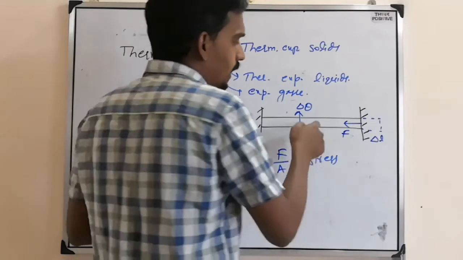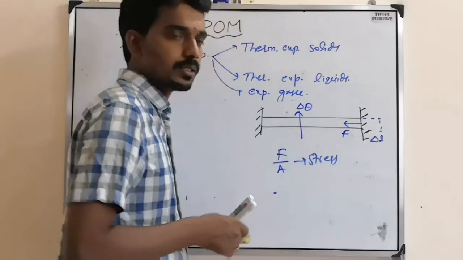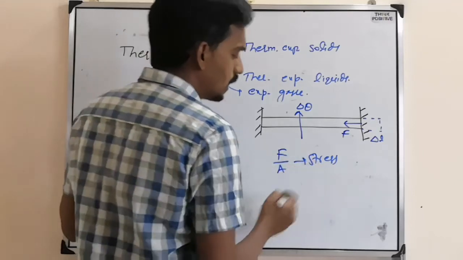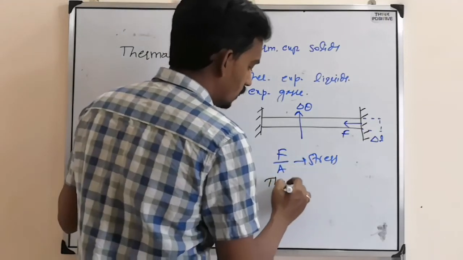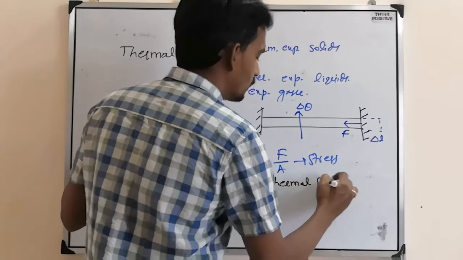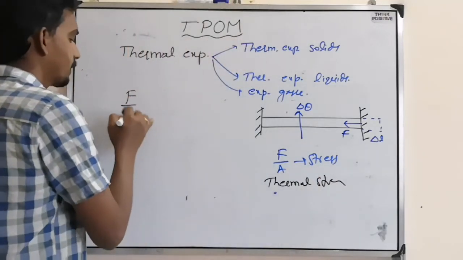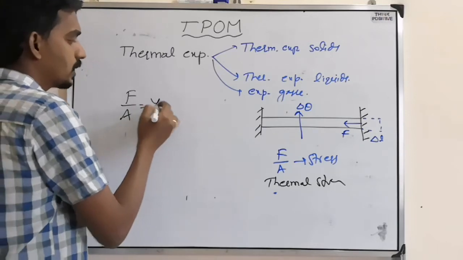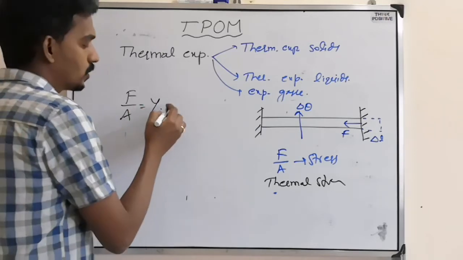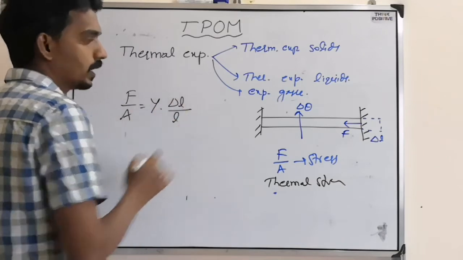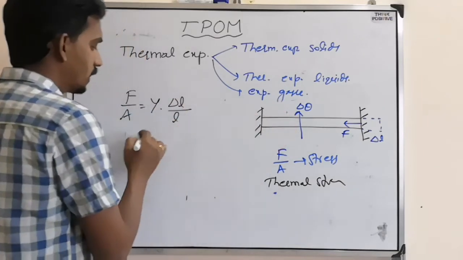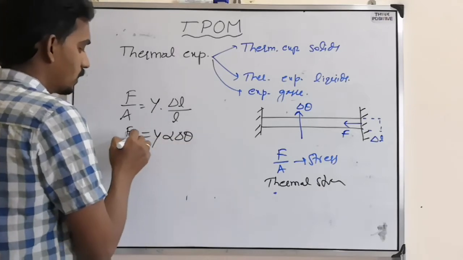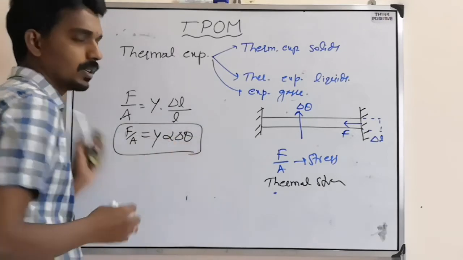In that process, it presses against the fixed supports, so some stress will develop, and that stress we call thermal stress. That thermal stress equals, see, if you take the Young's modulus formula, stress is Y into strain. Strain means delta L by L. But here we are increasing the temperature, so delta L by L is alpha delta theta. So the thermal stress is Y alpha delta theta.